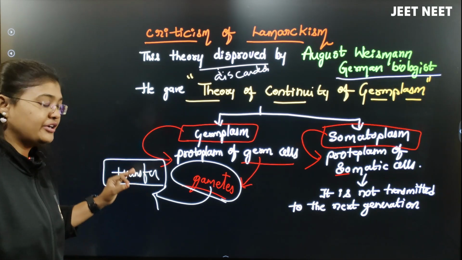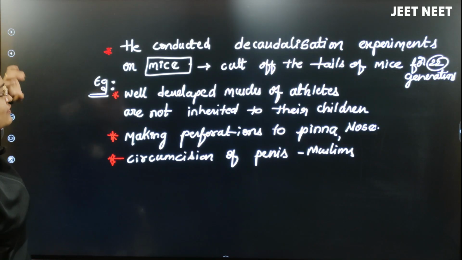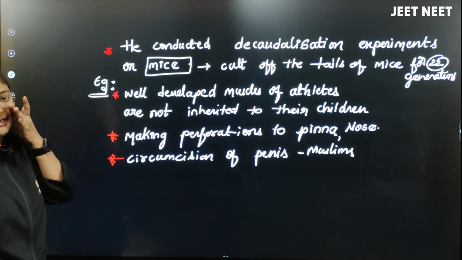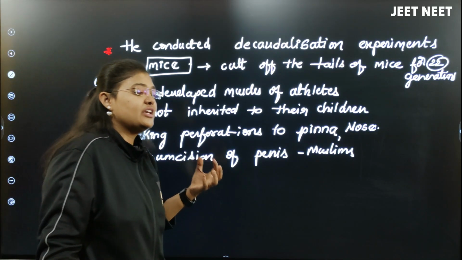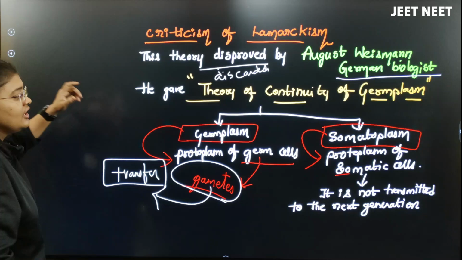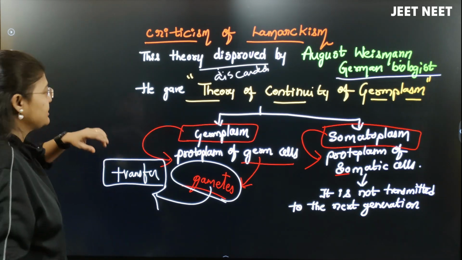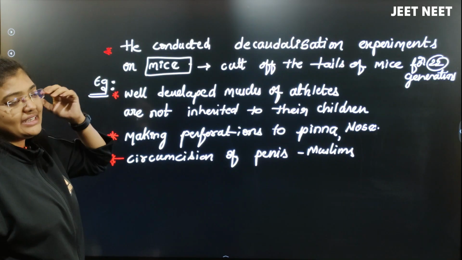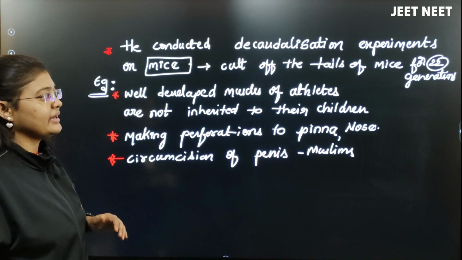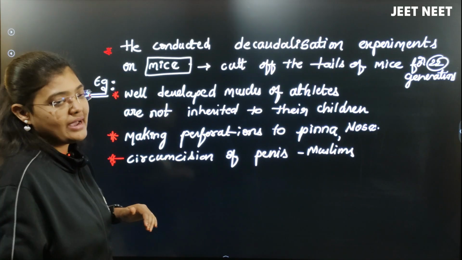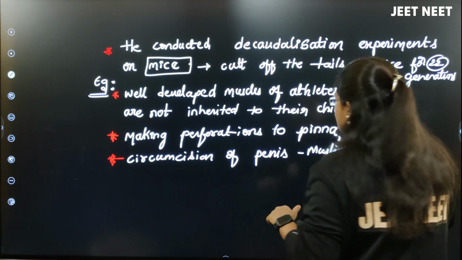To prove this point also, August Weismann conducted some experiments, right? To prove which theory, beta? Theory of continuity of germplasm. To prove this theory, the scientist August Weismann did one experiment. He took mice, imagine in that way.